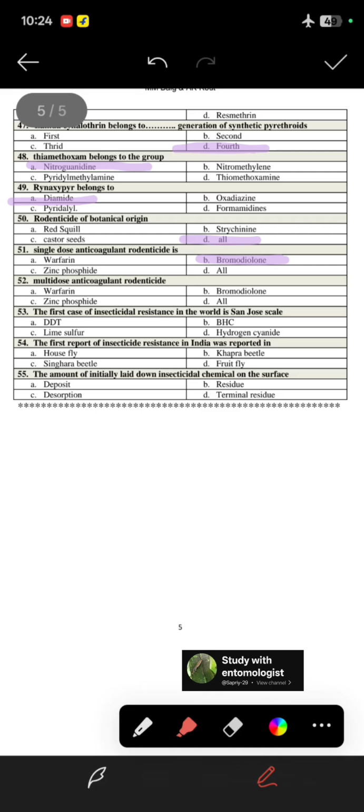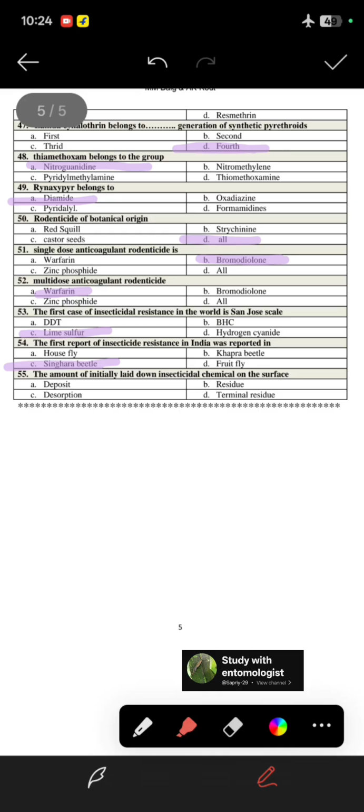Next question is multi-dose anticoagulant rodenticide. So it is warfarin. Next is the first case of insecticide resistance in the world in San Jose scale, and it is against lime sulfur. Next is the first report of insecticide resistance in India was reported for the Singhara beetle. And if the question comes, the first report of insecticide resistance in India in a stored grain pest, then the answer will be Tribolium castaneum, red flour beetle.